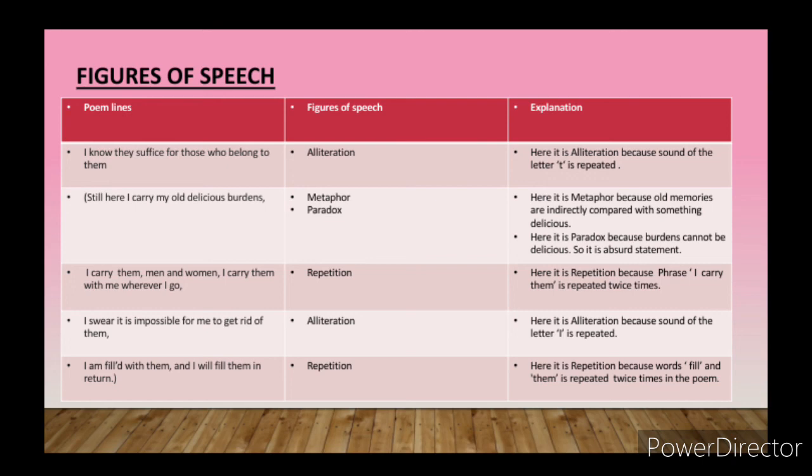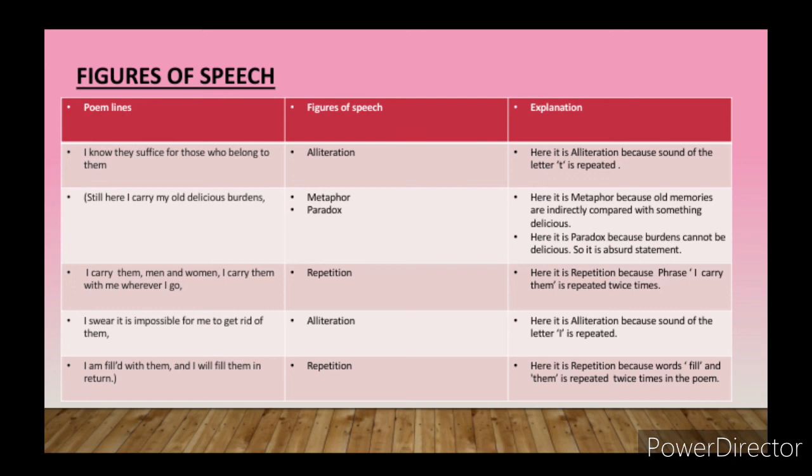So in this line, two figures of speech are there, metaphor and paradox. I think this line is famous for the poet as well as the paper setter. So you must remember it, if it comes, I hope the students will be writing paradox and metaphor. Now the third last line of this poem.